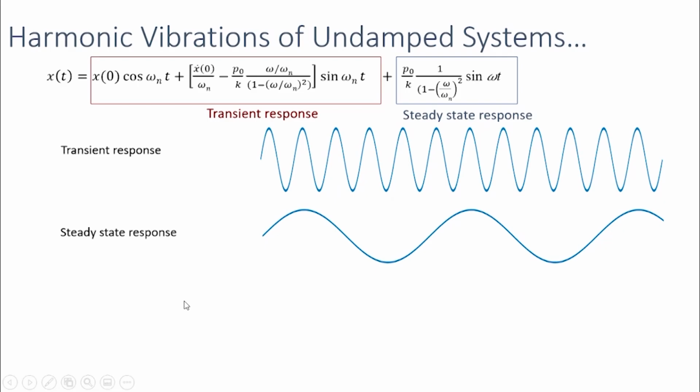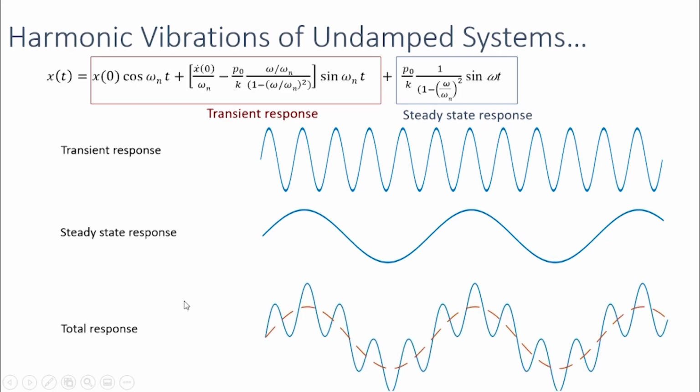So now let's see how the total response looks. This blue line, the blue plot, is the total response, and the dotted line is the steady state response. Here you can see this total response will have two frequency components. It is seen in this plot. The period of this total response would be equal to the forcing period.